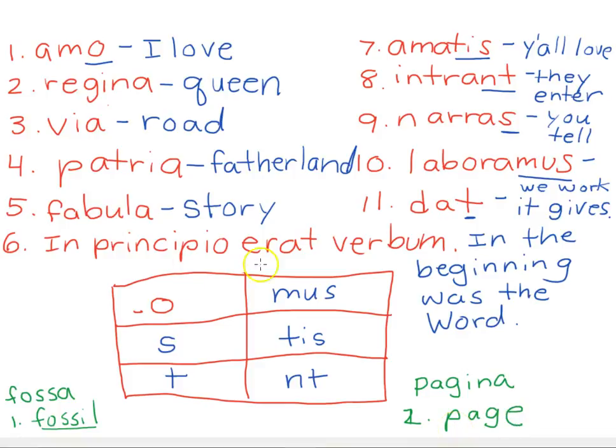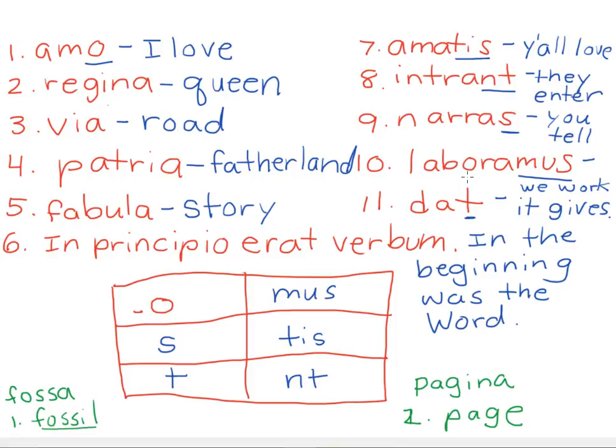So let's look. Did you fill out this chart in the middle? Ost, mus, tis, unt. And with these words up at the top, did you start to figure out what the word might be about, even if you couldn't get the ending perfectly, like the I or the you or the he, she, or it? If you figured out what the word was starting to be about, you're in a good place. By next week and the next week, we'll get really good at looking at our endings and figuring out our endings.